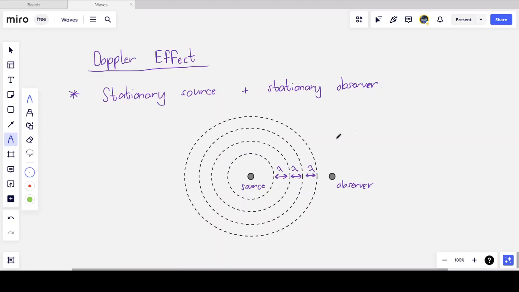And so what I notice is the sound doesn't have any difference to the person at the source, the paramedic or the police officer, as it does to the observer. The frequency, the pitch, the wavelength of the sound remains the same. A wave is emitted, and then a few seconds later, whatever the frequency and the period is, the second wave is emitted, and so on. And so what does the observer notice? Nothing fancy. The frequency remains the same. But what happens in the case that the source is moving?